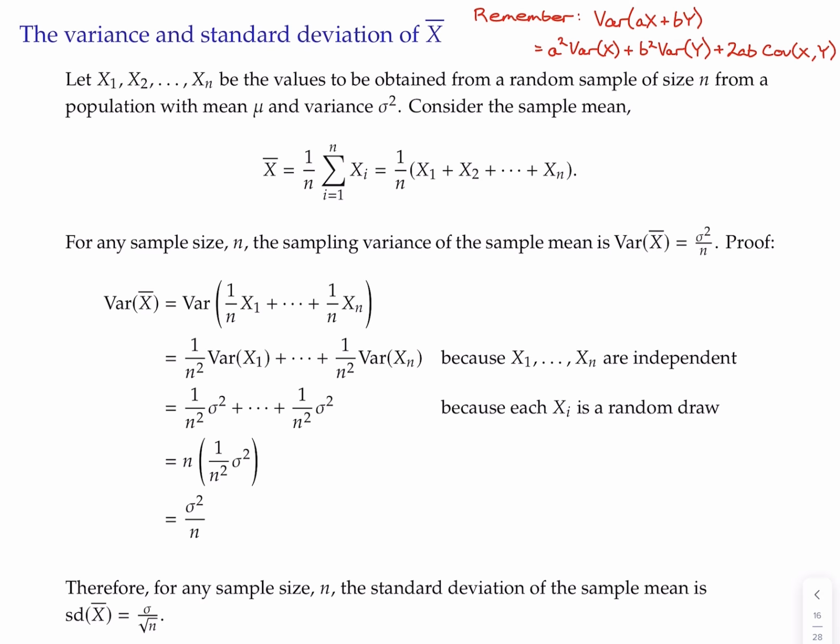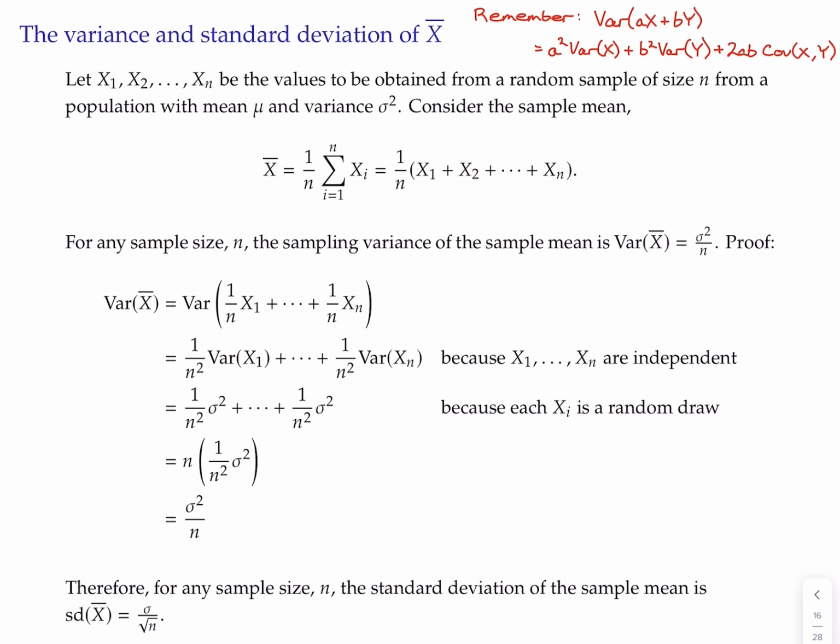Now, just like on the previous slide, if you think about a random variable like x1, what is its mean? It's just the population mean, because x1 has the population distribution. And because x1 has the population distribution, its variance is the population variance. And same for x2 and x3 all the way to xn.